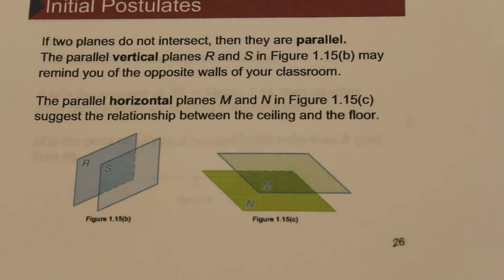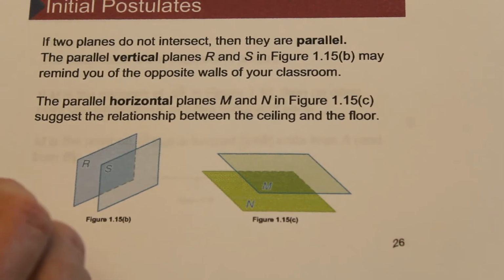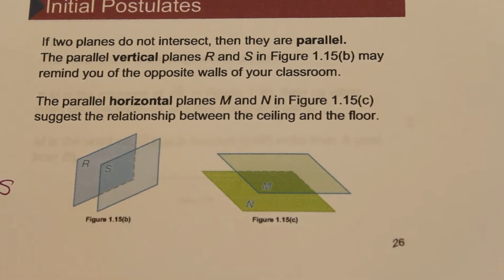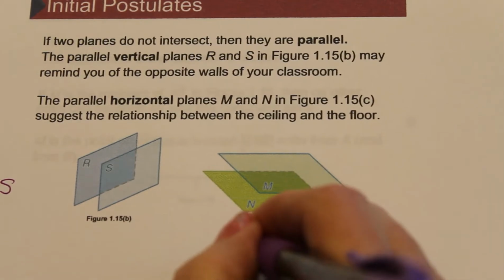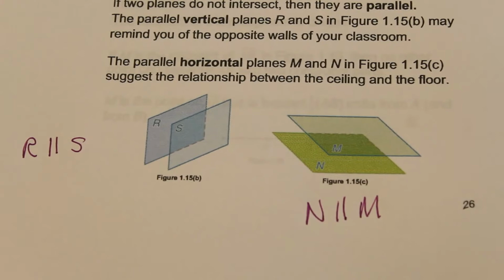So just as lines can be parallel or intersect, planes can be parallel or intersect. Planes that do not intersect are parallel. So here we would have plane R is parallel to plane S. Here we would have plane N is parallel to plane M.